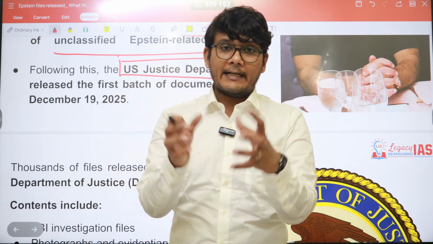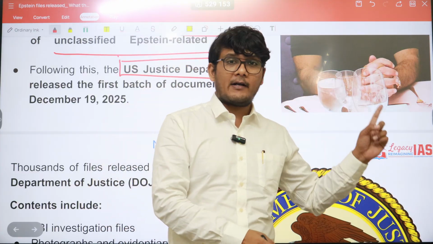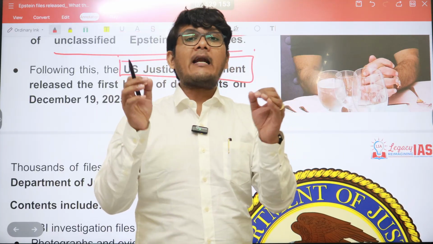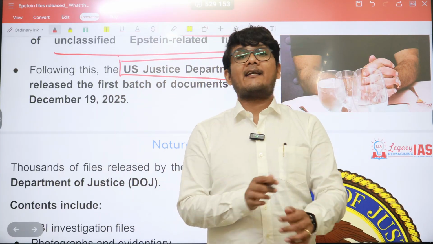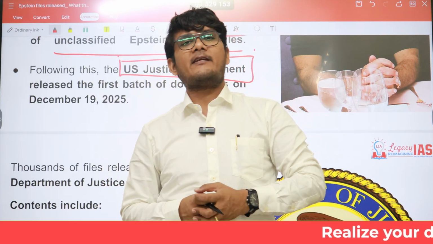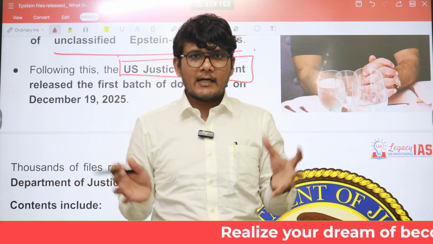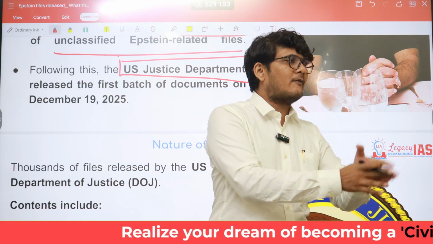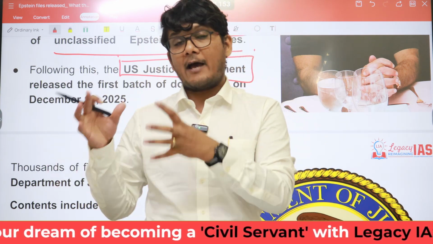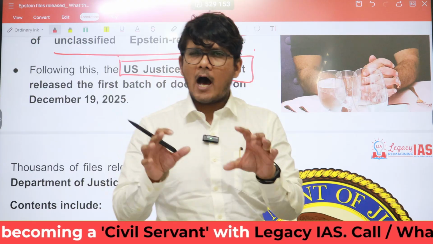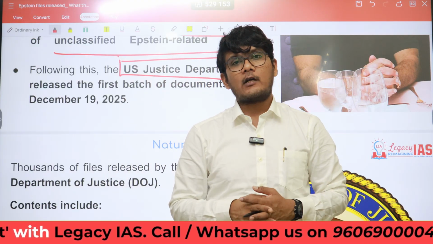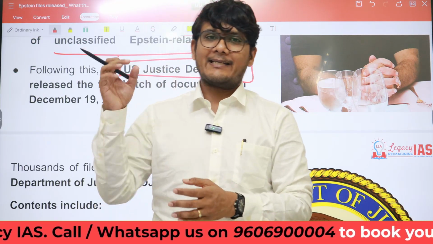A file related to the investigation of a sex offender is coming up with a lot of photographs and a lot of related documents. In the photographs there is a direct presence of big, famous, rich, politically affiliated personalities. So here comes the question of why they were with Epstein and what they had in common with him. Are they also part of the crimes that Epstein was committing or not? This is what is now being discussed.